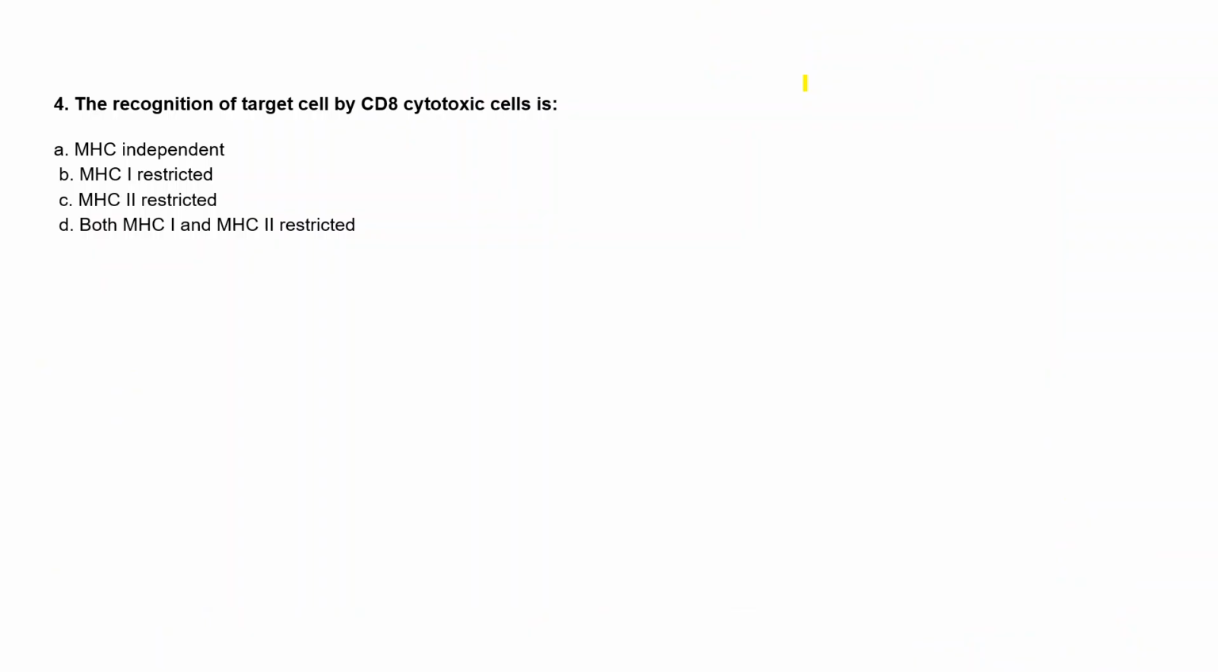Moving to the next question: the recognition of the target cell by CD8 cytotoxic cell is. Now we know that we have CD4 and CD8 cells, right? Helper and the cytotoxic T cells. But in the question they asked about the recognition of this target cell by CD8, which is a type of T cells, cytotoxic T cells. Option A is MHC independent. Option B is MHC1 restricted. Option C is MHC2 restricted, and option D is both MHC1 and MHC2 restricted.